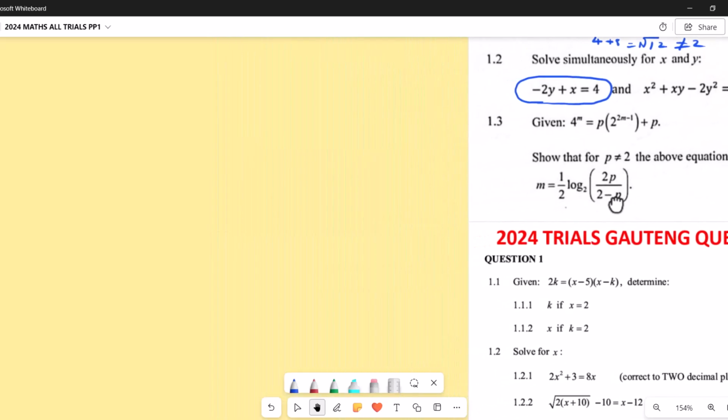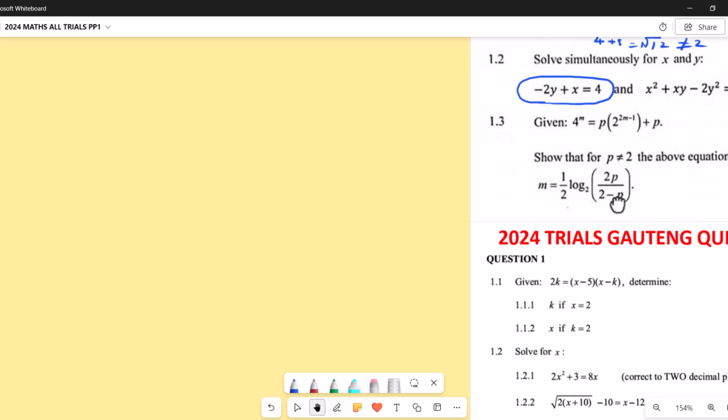So to begin with, we see that is 4 power m. I do 1.3 now. Okay, we have 4 the power m equals p, open brackets, that is 2 the power 2m minus 1, and then close brackets, then they say plus p.